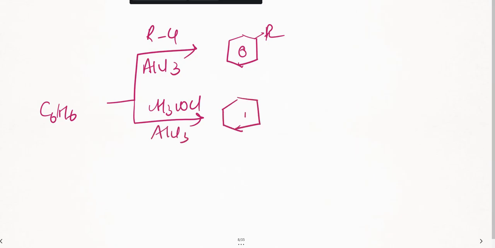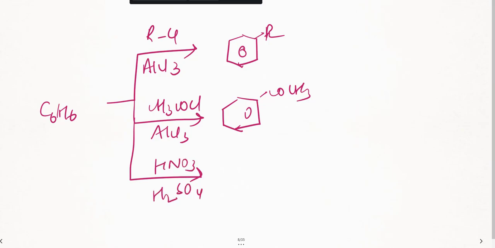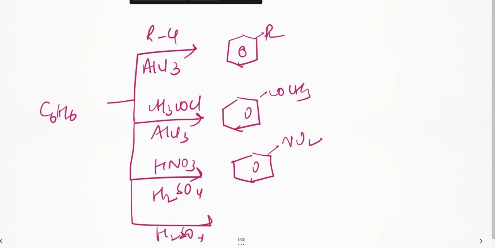You're going to get an acyl group, COCH3. This is fine. This is also clear. Suppose you're taking benzene and introducing HNO3 and sulfuric acid, that is a nitrating mixture, you get nitrobenzene. This is also clear. Suppose I'm introducing sulfuric acid and the electrophile here is SO3H, correct? What do you get? Benzene sulfonic acid.